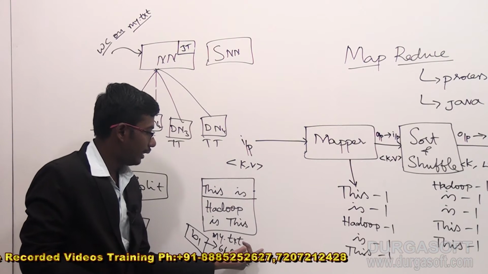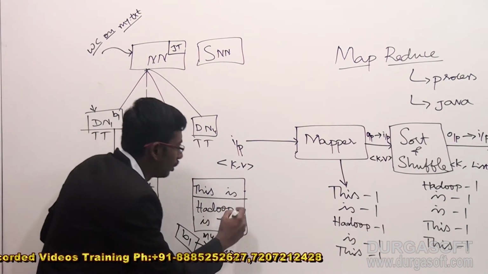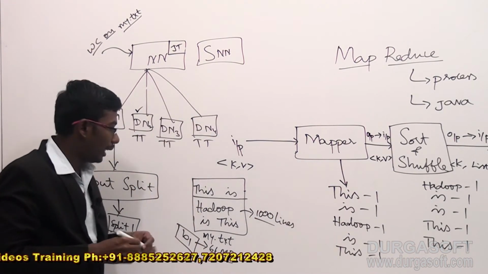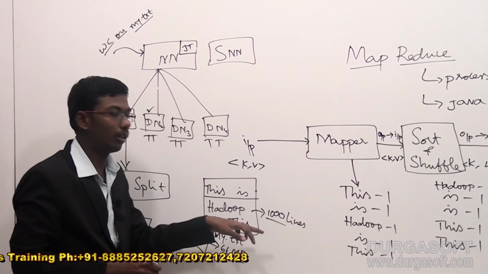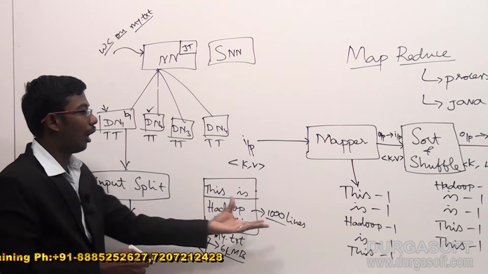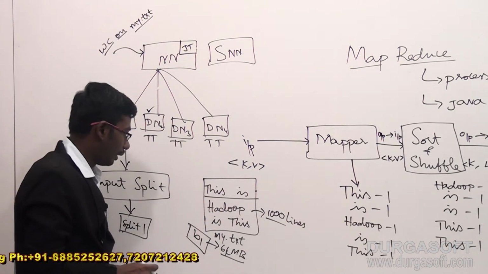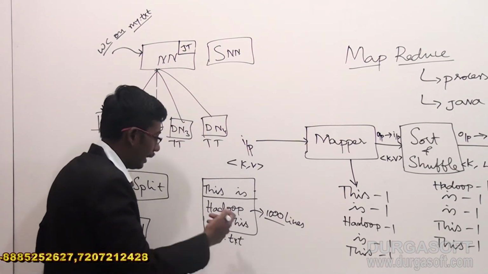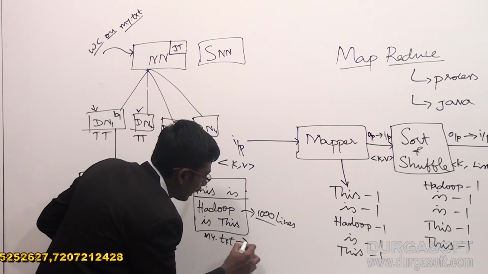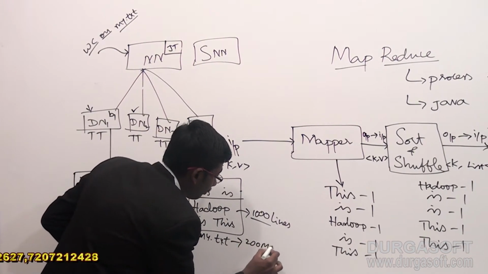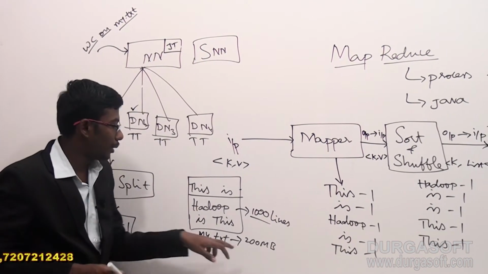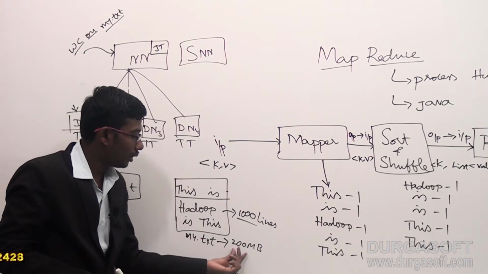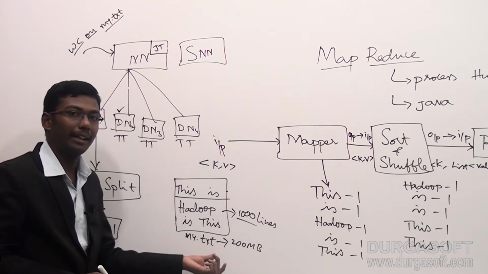If my.txt has more text, suppose it has 1000 lines of code, and we want to run this entire architecture, how will things happen? Let's check it out. For the 1000 lines, it may need around 200 MB of space. 200 MB may be required to store the 1000 lines of textual information. Suppose as part of this 200 MB, how many blocks will it be divided into and stored?